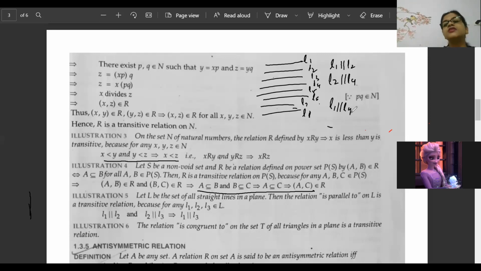Equivalence means all the three should be satisfied. If all the three hold for the relation, then only it will be equivalence. If any one of them fails, it will not be called equivalence. I hope my children understood this part.